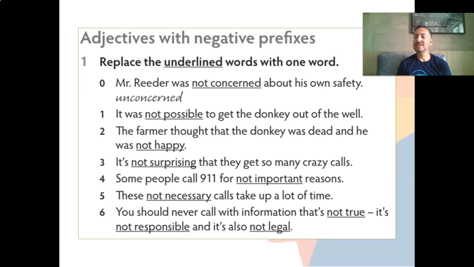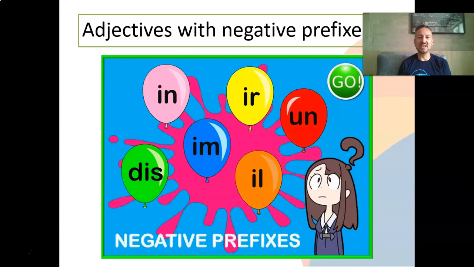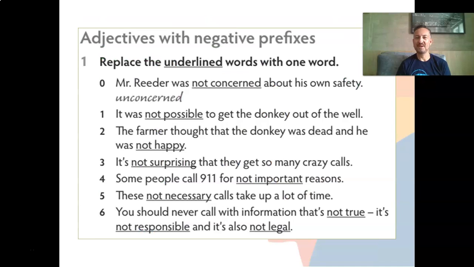So now I'm going to give you a challenge. We haven't learned yet which ones are in or im or il, but I want you to use your knowledge of English, your feeling, okay? And try to replace all of those underlined words by only one word using the negative prefixes that you see here, all right? In, ir, un, im, il, or dis, all right? I'll give you some minutes for you to do that. See you in a minute.